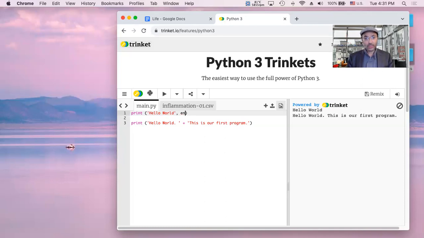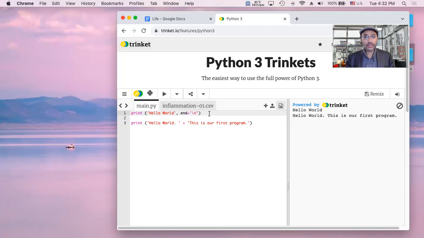Comma, space, and equals, open quotes. This will be a double quote this time, and I think it's \n, and then close double quote, close parentheses. That should add a gap. Let's push play here. It didn't. Now let's see if it's a slash n. It's not. I think it might be a single quote. And play.